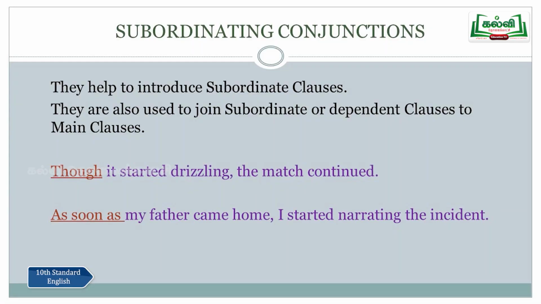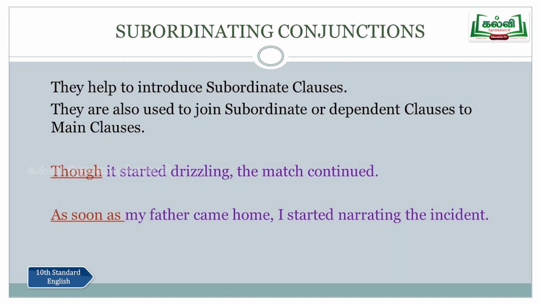Look at the example: though it started drizzling, the match continued. Though it started drizzling doesn't give the complete meaning, so that is a subordinate clause. The match continued gives the complete meaning and stands on its own. That is an independent clause that doesn't depend on the other sentence to give the complete meaning. So though it started drizzling is a subordinate clause, and the match continued is a main clause. Actually, to make a subordinate clause, we use the conjunction though.